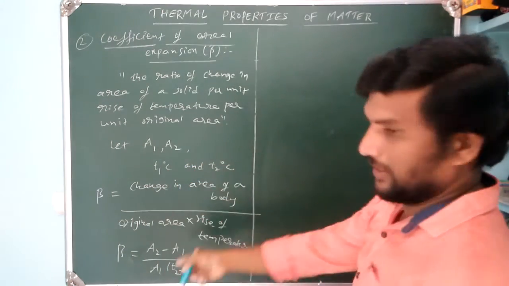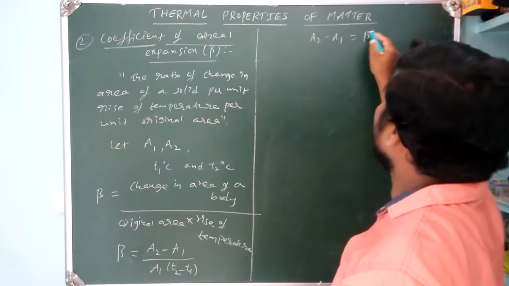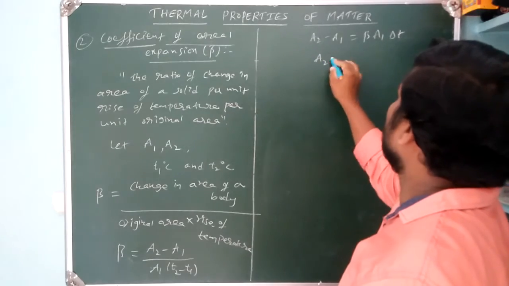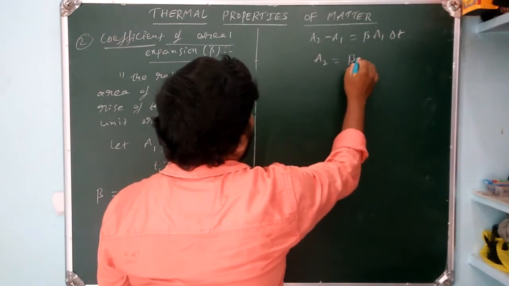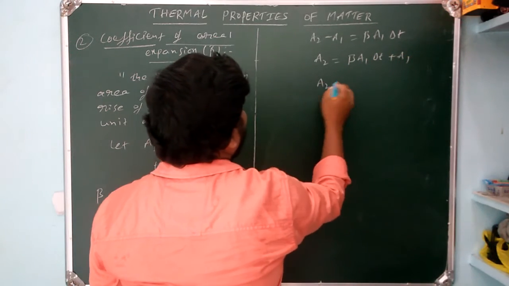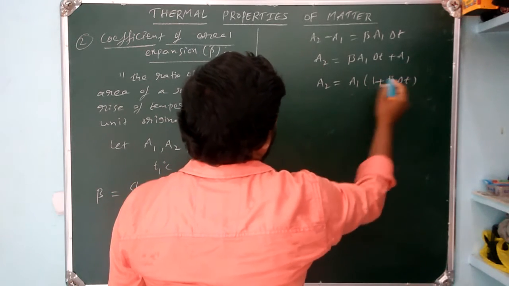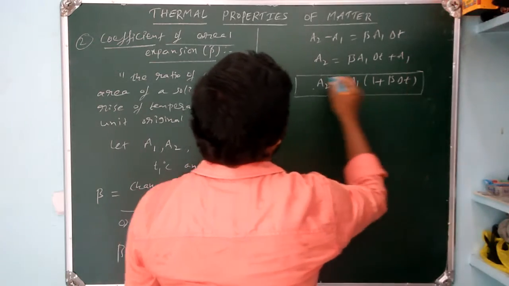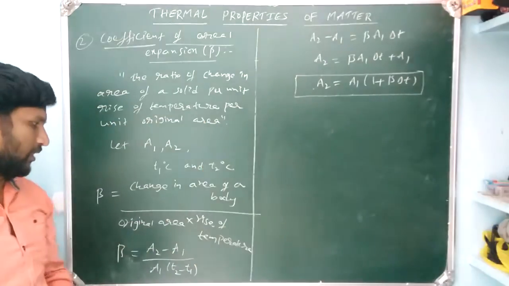From that, I am going to write for A2 here. A2 minus A1 equals beta into A1 into delta T. From that, A2 equals, bringing minus A1 to the right-hand side, beta into A1 into delta T plus A1. Taking A1 common, we are getting 1 plus beta into delta T. This is the formula for final area. And now what are the units? The same units are also applicable here.